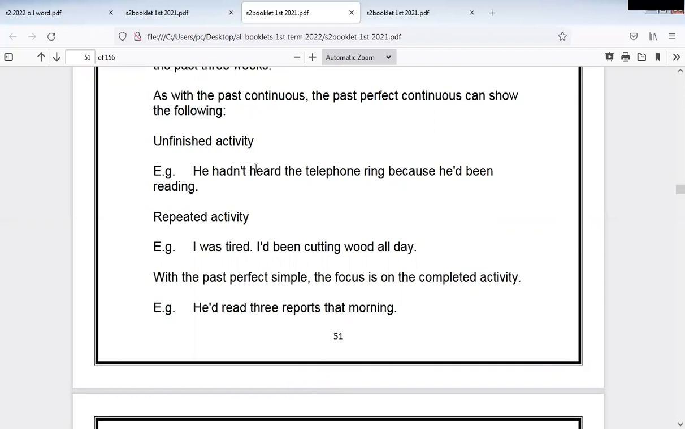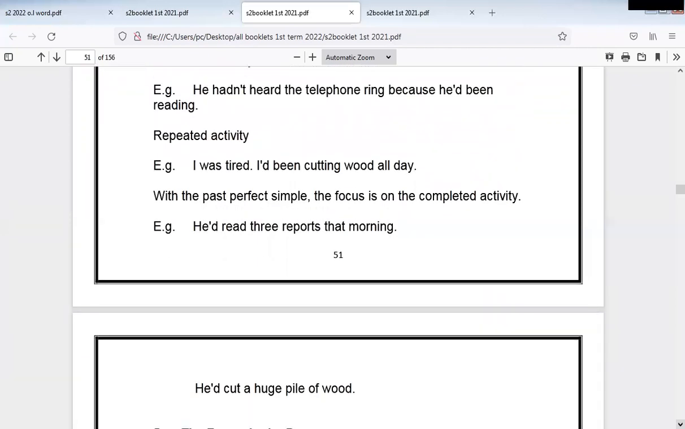So I didn't do that because I was doing that, both in the past, but past perfect and past perfect continuous. Repeated activity. I was tired. I had been cutting wood all day. Notice the word all. So I was tired. Why? Because I had been cutting wood all day. So why were you tired? Because I don't say I cut wood yesterday or I was cutting. So I say I had been cutting. Past perfect continuous expresses duration in the past.